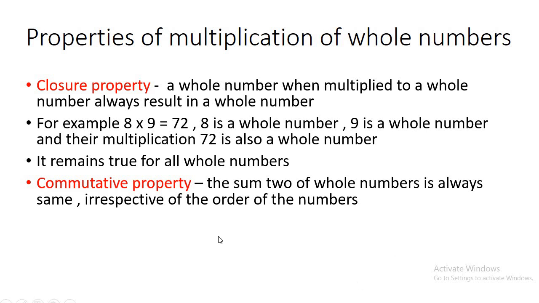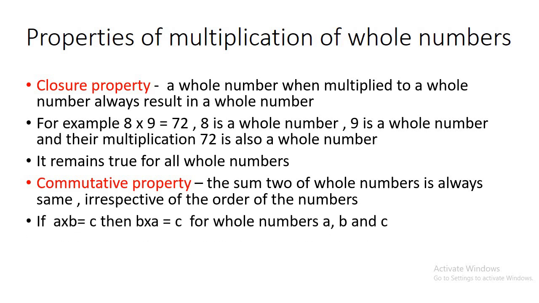Here the word sum is wrongly written. We have to take multiplication. So multiplication of two whole numbers will always result in the same answer. Whether you multiply a into b or you multiply b into a, the answer will always be the same. So 3 into 4 gives you 12.